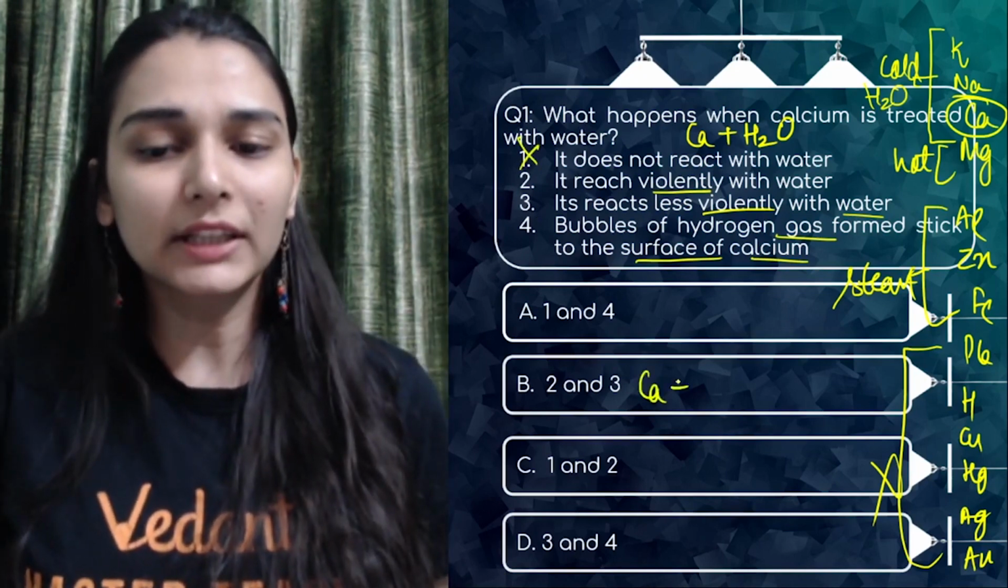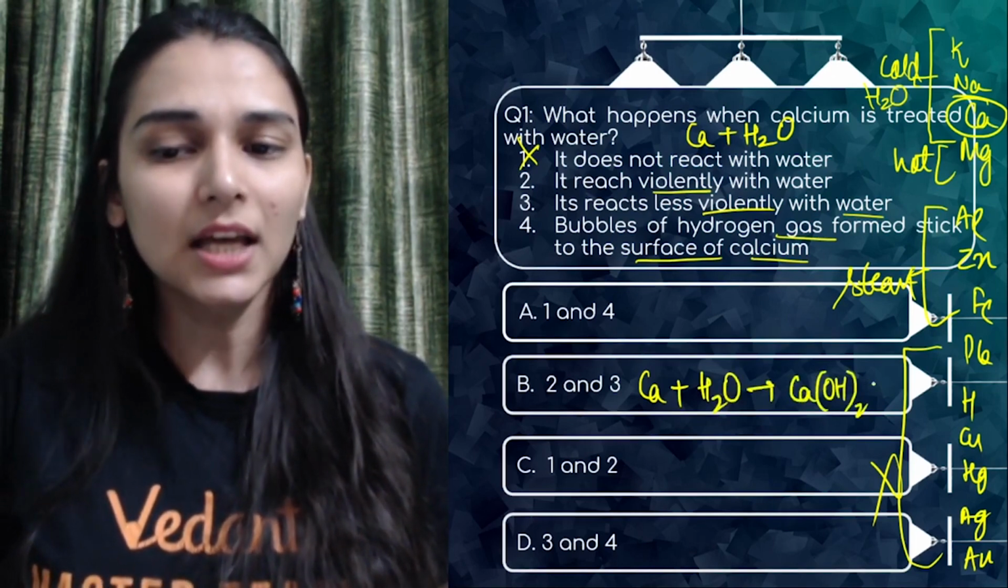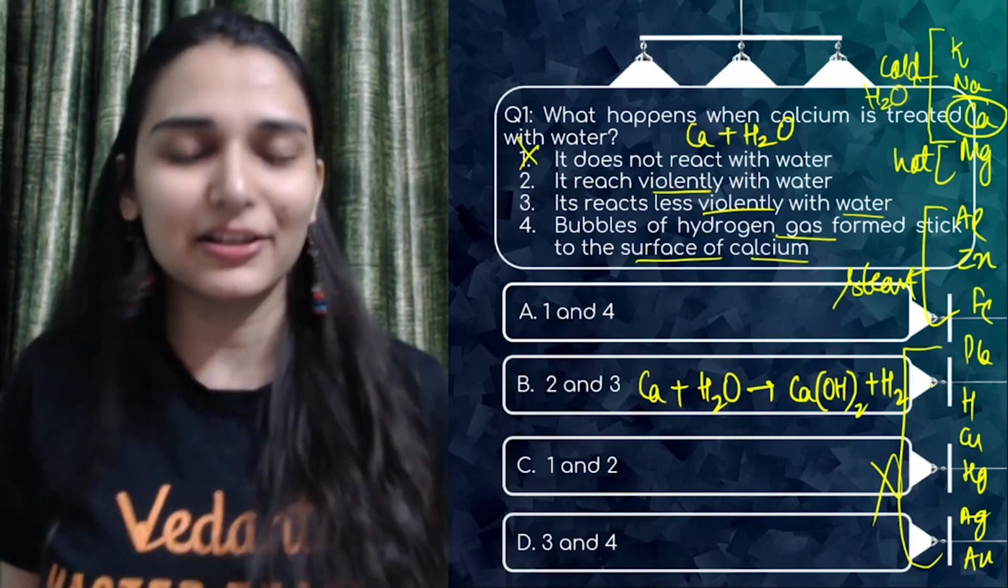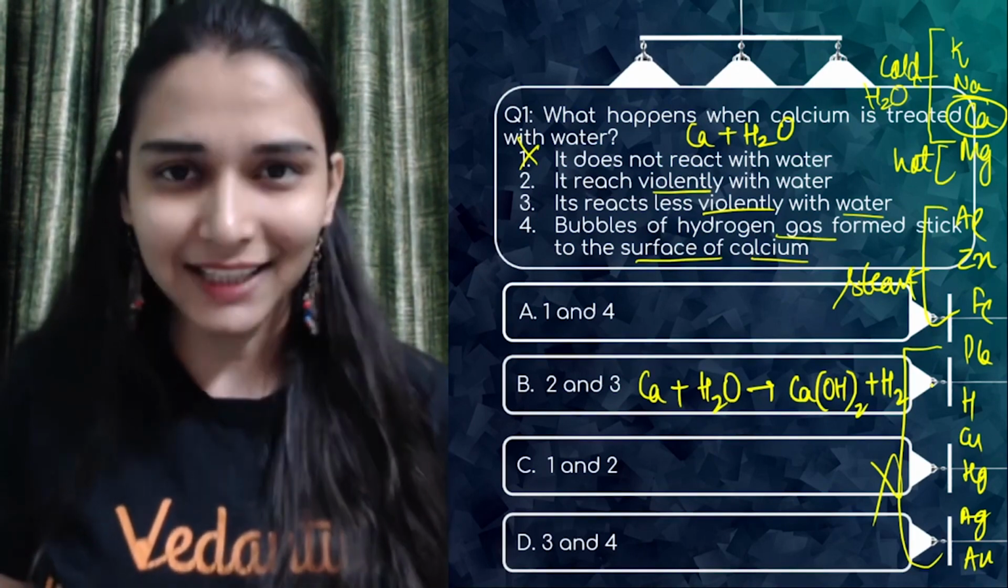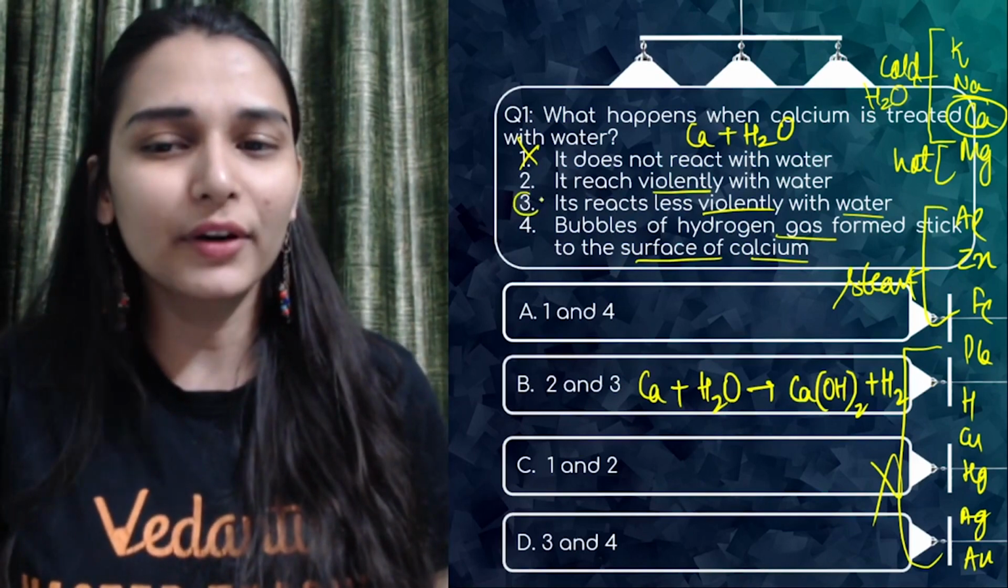अगर आप calcium लेते हो, cold water से react कराते हो, you do get calcium hydroxide along with hydrogen gas. But hydrogen doesn't catch fire. The reaction is not exothermic enough to ignite hydrogen. So we can say it is less violent. Option number third is right.